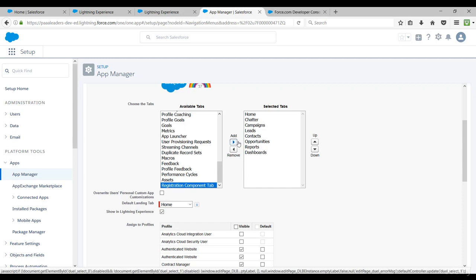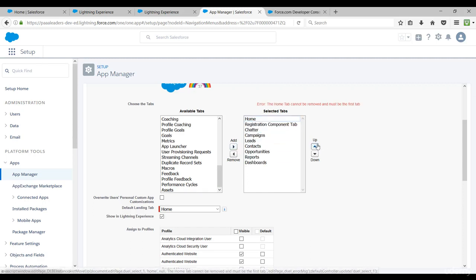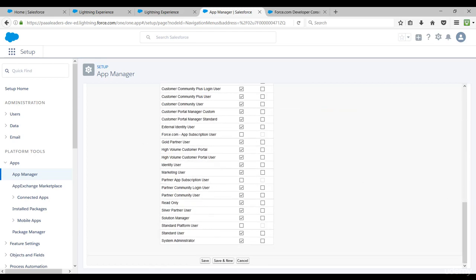I can also have it just below the home tab, and I may also select it as the default landing tab. Okay, save this.